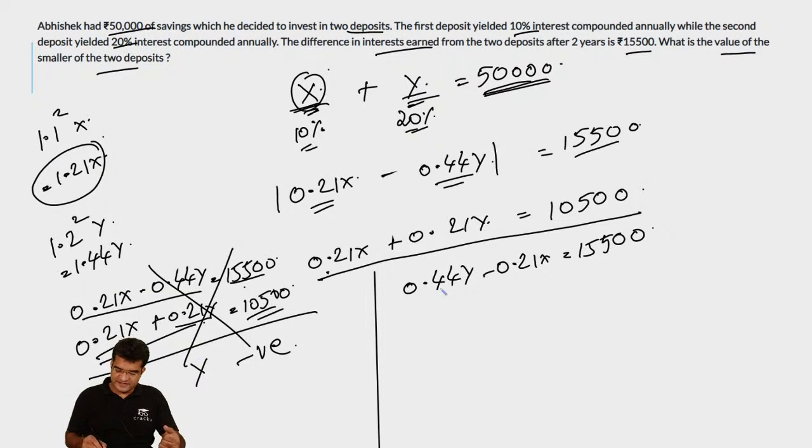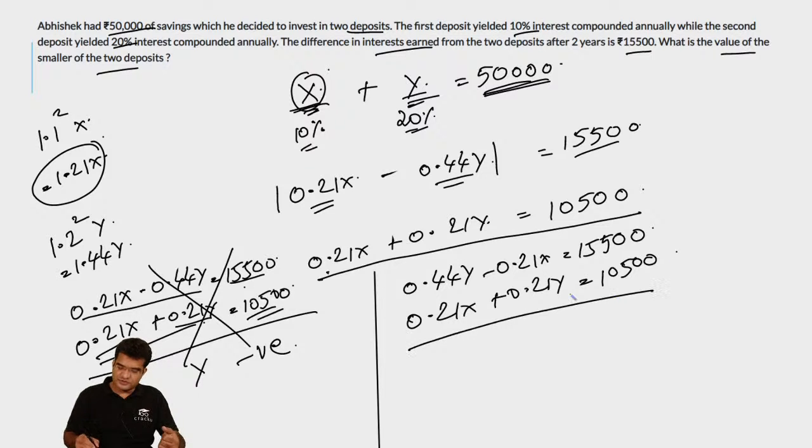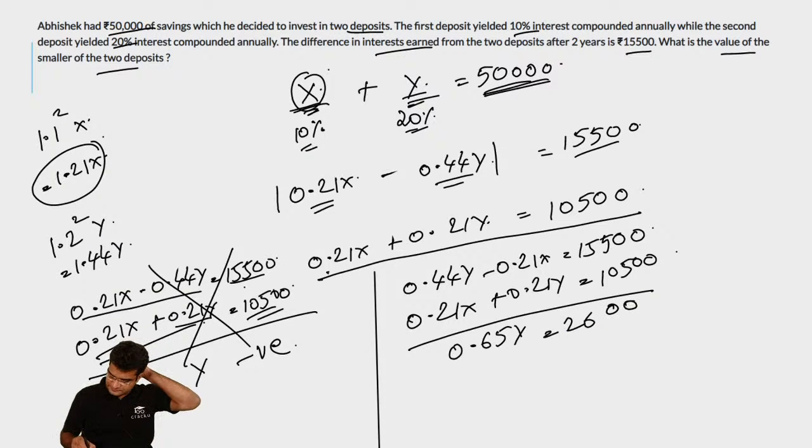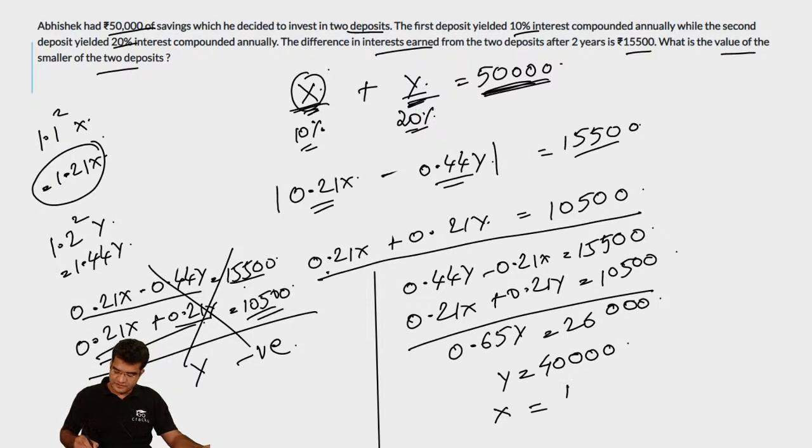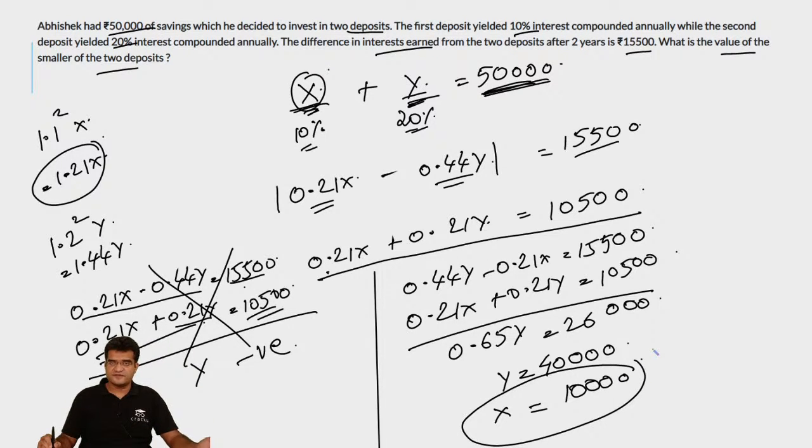So the only case that is left is that 0.44y minus 0.21x is equal to 15,500, and again 0.21x plus 0.21y is equal to 10,500. Now add both of them up so that you can cancel 0.21x. So this would imply that 0.65y is equal to 26,000, or the value of y is equal to 40,000. In this particular case, the value of x will be equal to 50,000 minus 40,000, which is equal to 10,000. So the value of the smaller deposit, that is the smaller of 10,000 and 40,000, is equal to 10,000, which is the answer.